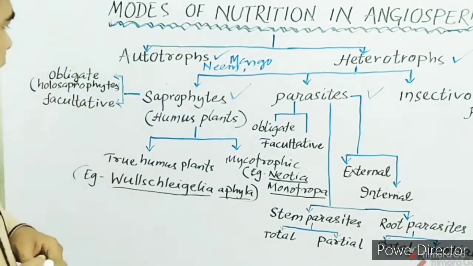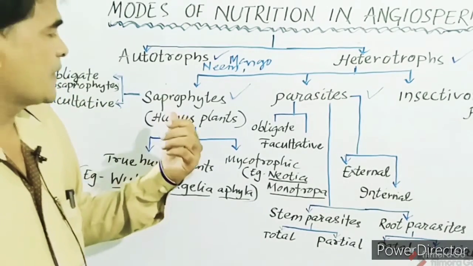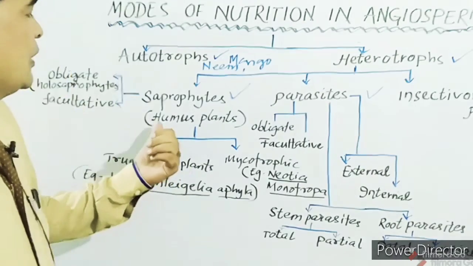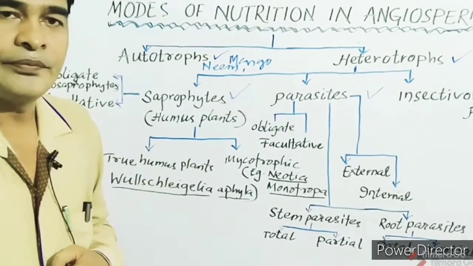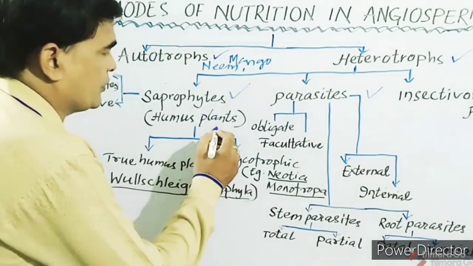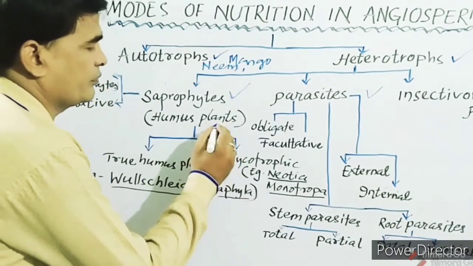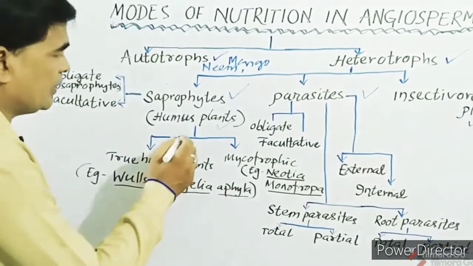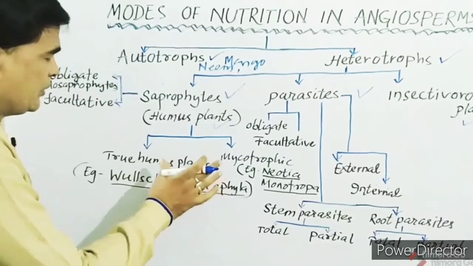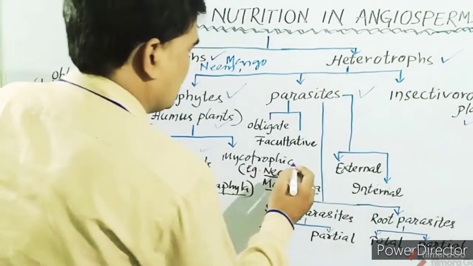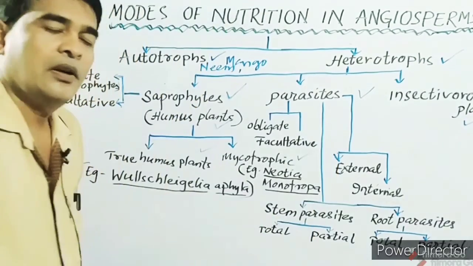The angiospermic saprophytes are also called humus plants, and these are divided into two categories: true humus plants and mycotrophic humus plants.